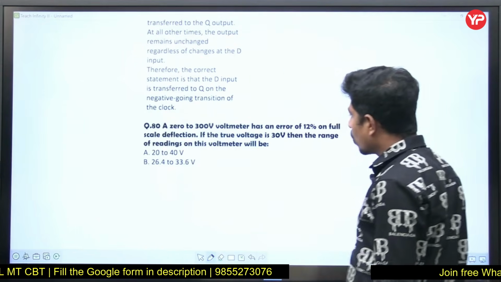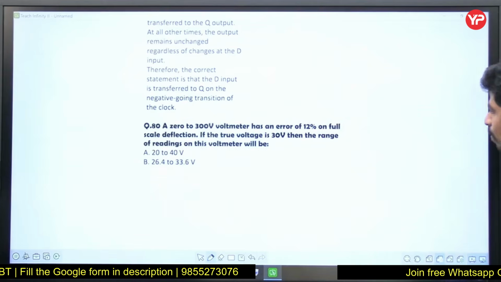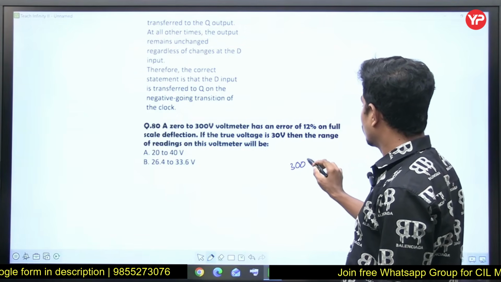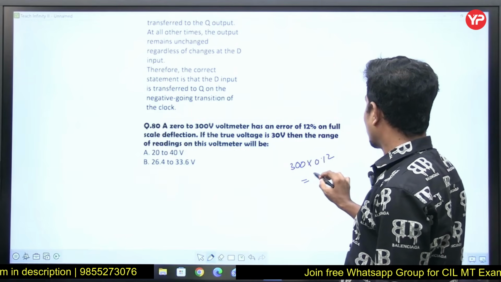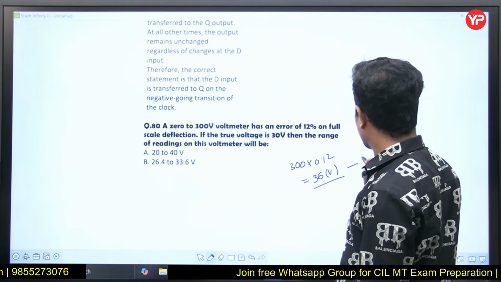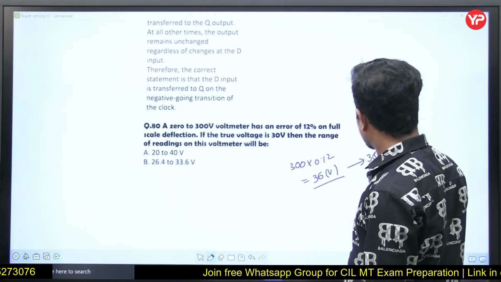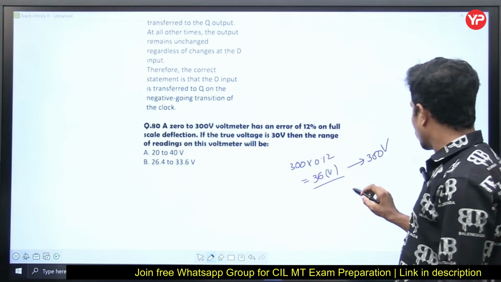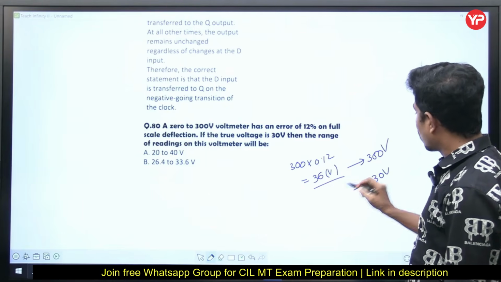A 0 to 300 volts voltmeter has an error of 12%. 12% means how much? 300 into 0.12. 36 volts is the error when it is measuring 300 volts. If the true voltage is 30, now the measurable voltage is 30, now what is the error?